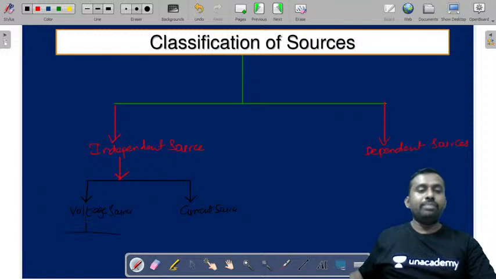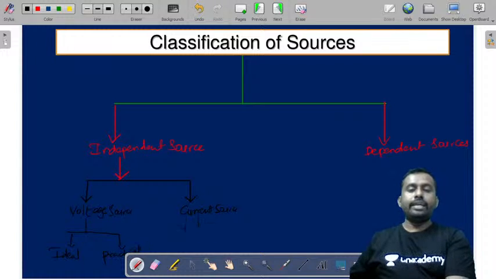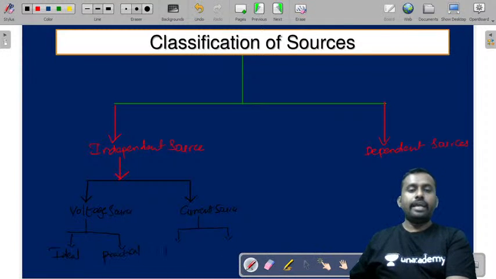And these can further be classified as ideal and practical. Ideal voltage source and practical voltage source. And the current source can also be further classified as ideal current source and practical current source. We'll look at these one by one.